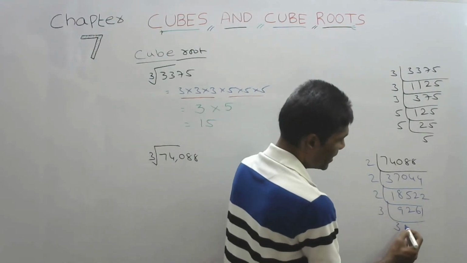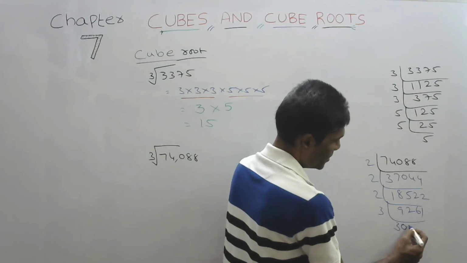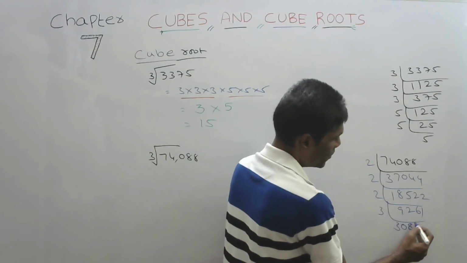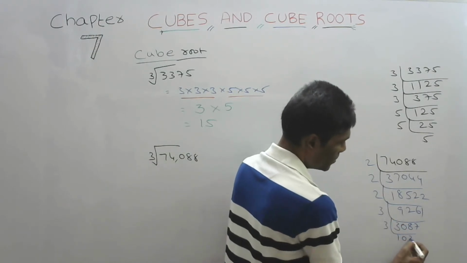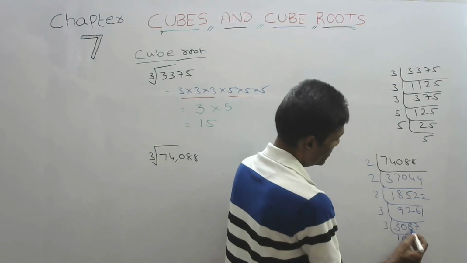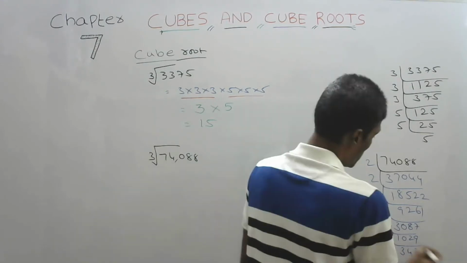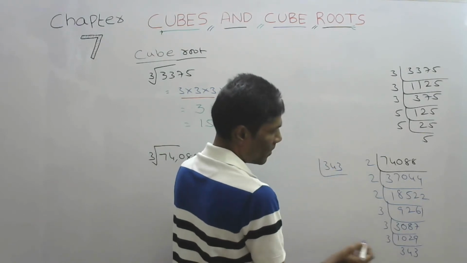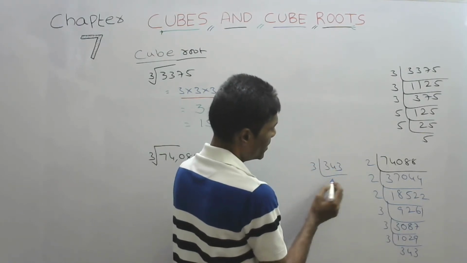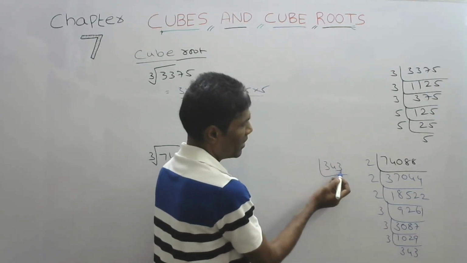3 threes are 9, 3 eights are 24, 3 sevens are 21, 3 twos are 6, 3 nines are 27. 3 threes are 9, 3 fours are 12. Let us do it here: 343. Let us continue. 3 table, 3 table no. 3 plus 4, 7 plus 3, 10, no, no.